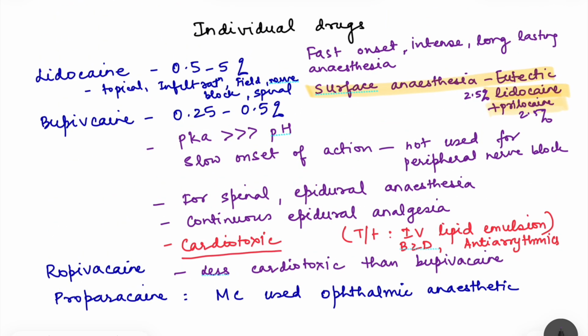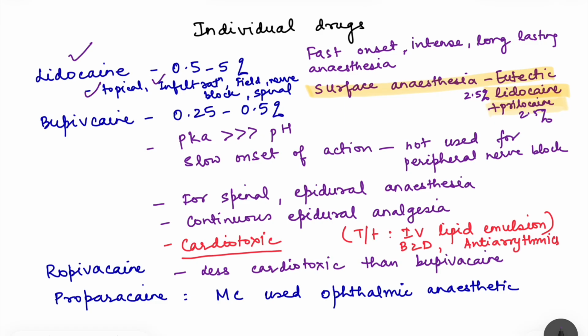Then moving on to the individual local anesthetic drugs. So we are going to discuss some important points about that, not fully. So first is lidocaine. Lidocaine is a very commonly used local anesthetic. It can be used topically.